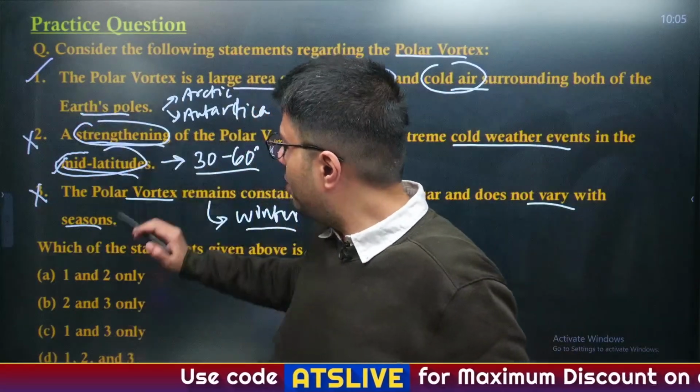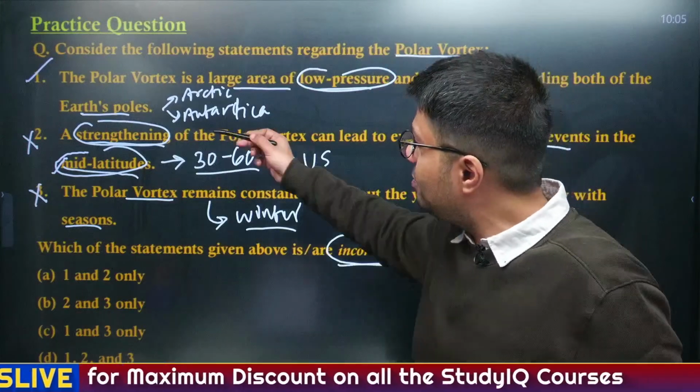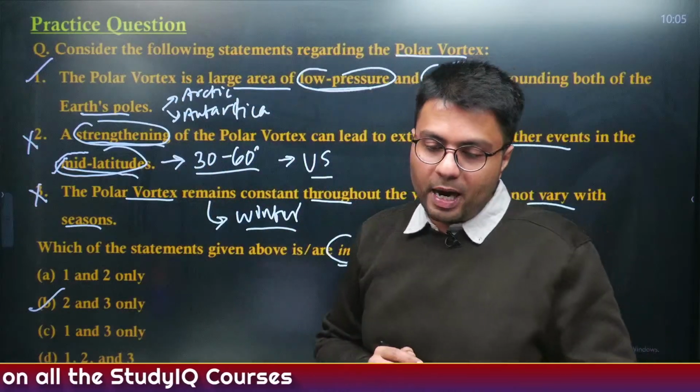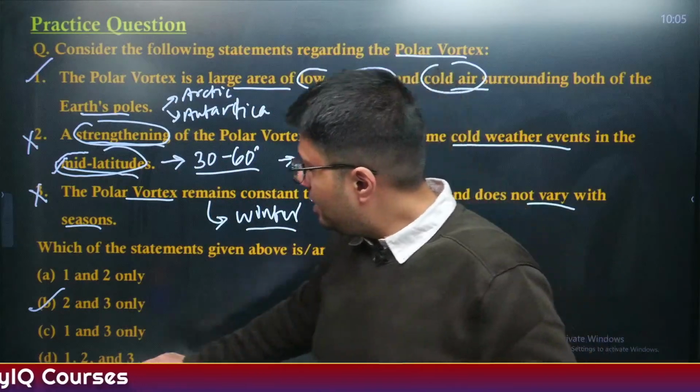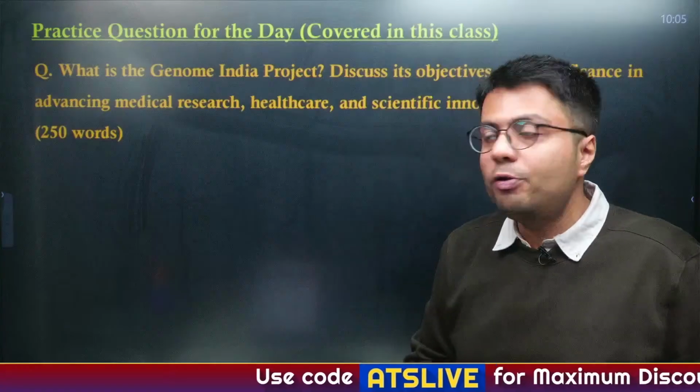Now only first is correct and we have to identify which are incorrect. That is why 2 and 3, option B here is your right answer to this practice question. Now let us move to the practice question of mains answer writing perspective, which we'll be dealing with today before the session ends.